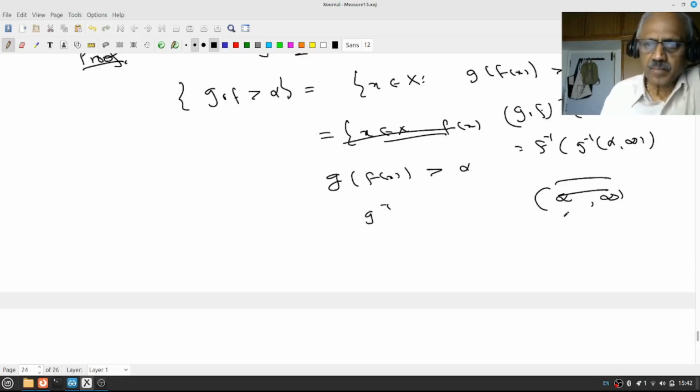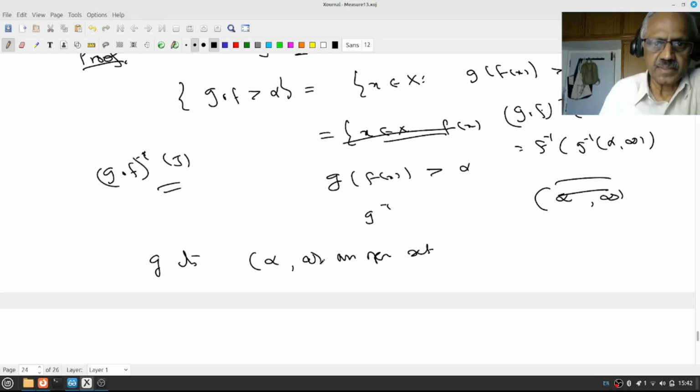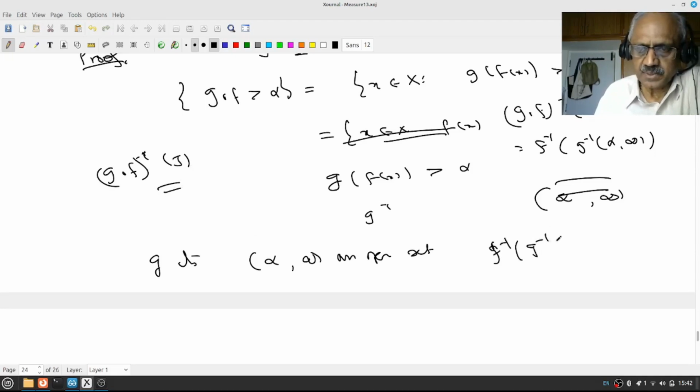Right? But g is continuous, and (alpha, infinity) is an open set. If you want, make it an interval also. Instead of alpha, look at J. Therefore this is f inverse of g inverse of J. Now g is continuous, therefore g inverse of J is an open set, since the continuous inverse image of an open set must be open.